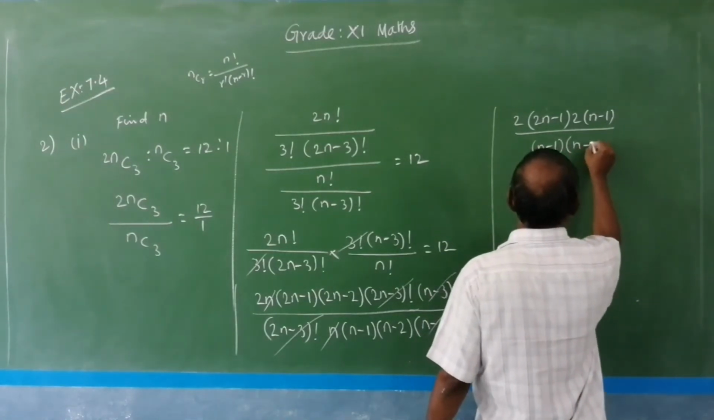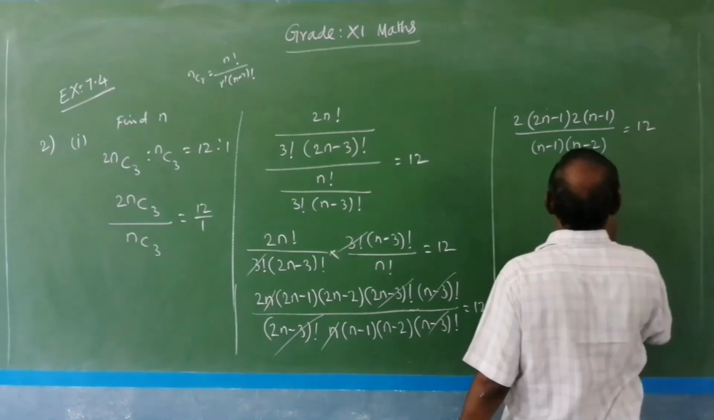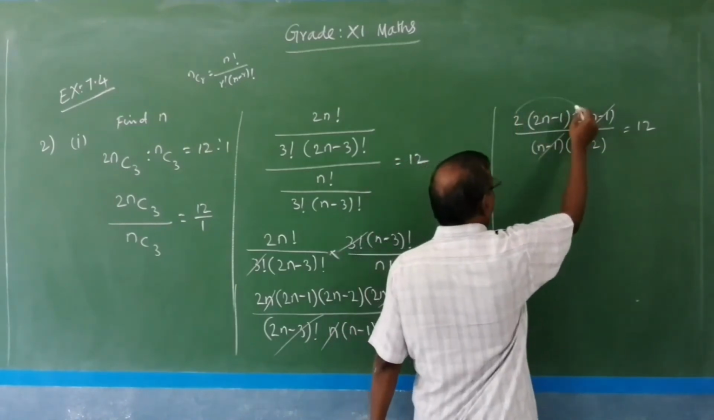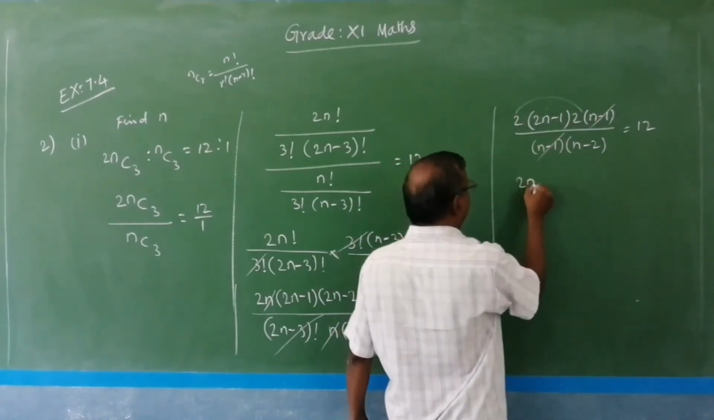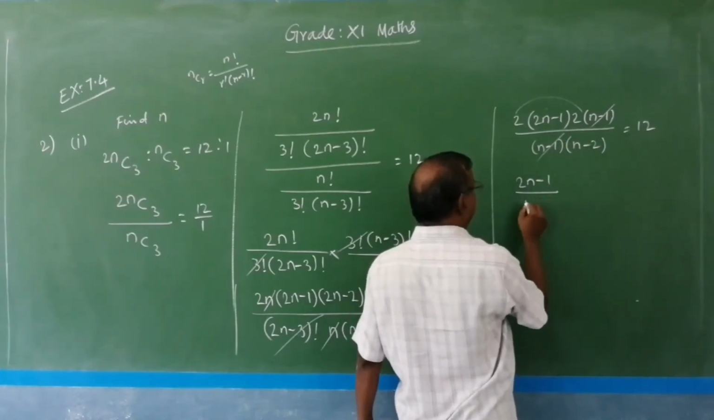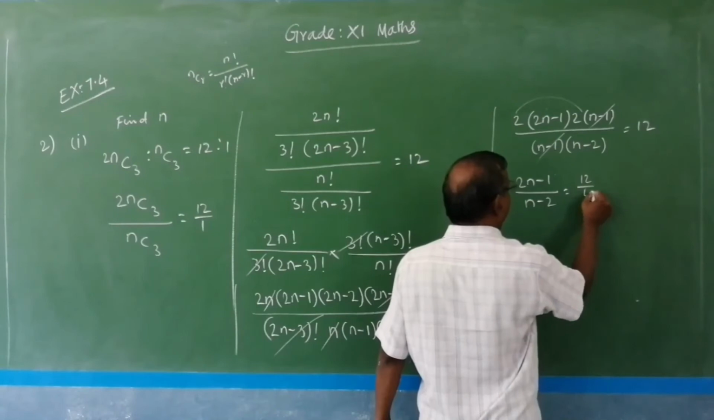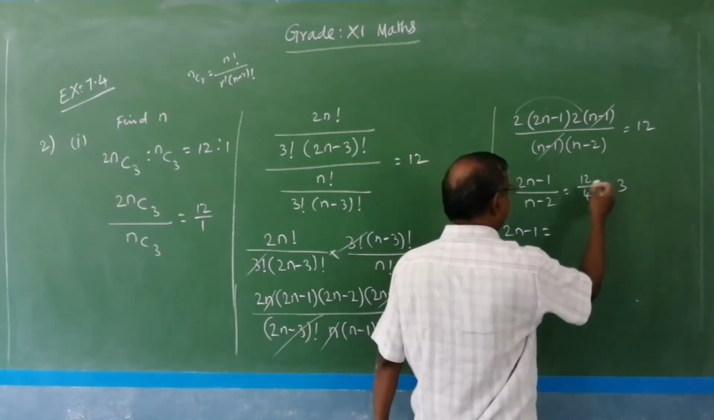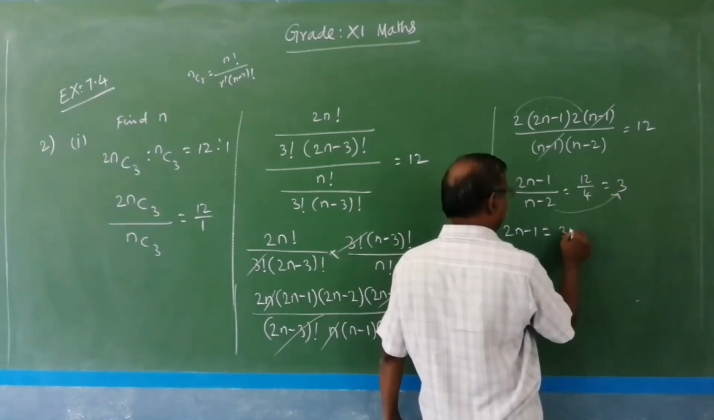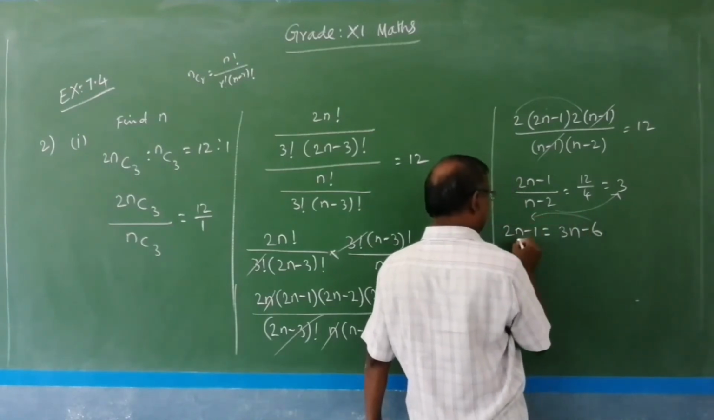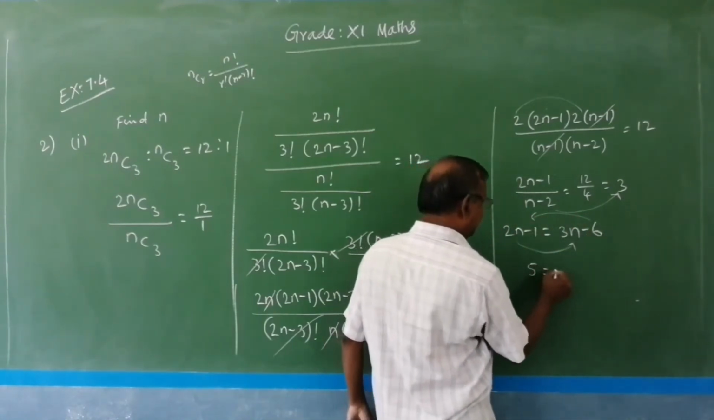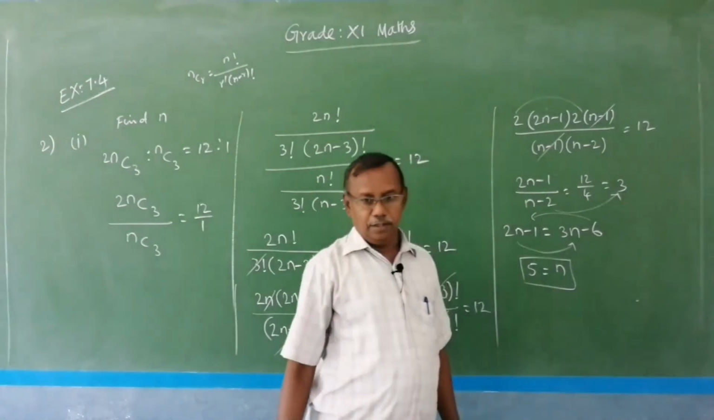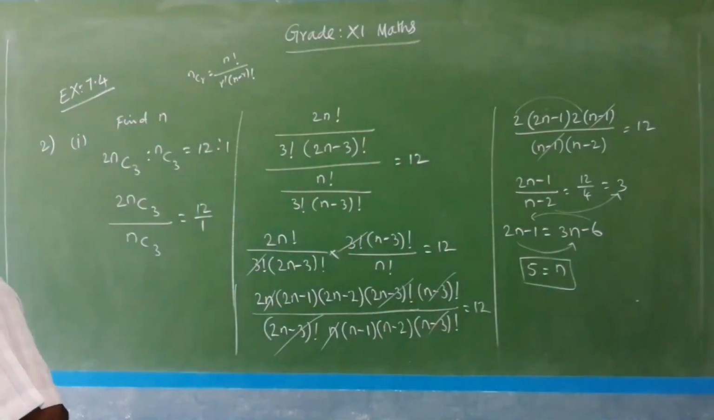It is n minus 1 into n minus 2 equal to 12. Here also we can eliminate n minus 1. So, 2 twos are 4, bring the 4 there. So, 2n minus 1 divided by n minus 2 equal to 12 divided by 4 equal to 3. By cross multiplication, 2n minus 1 equal to 3 into n minus 2, that is 3n minus 6. So, bring the 6 there, 2n here. So, 6 minus 1, 5 equal to 3n minus 2n equal to n. Hence, n equal to 5. The second subdivision is a homework.